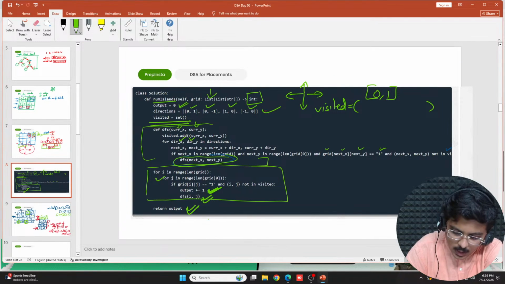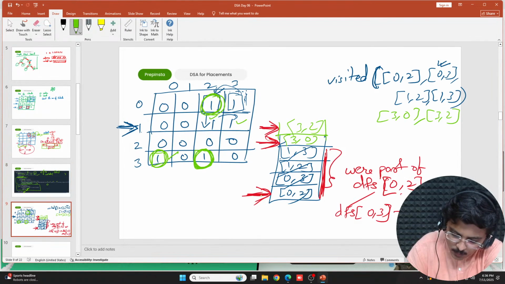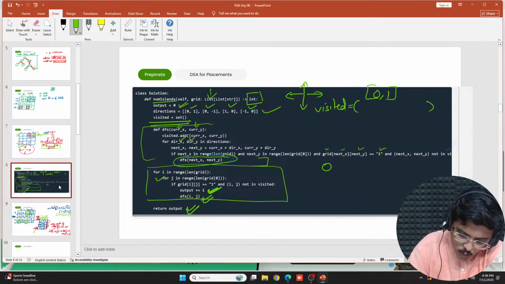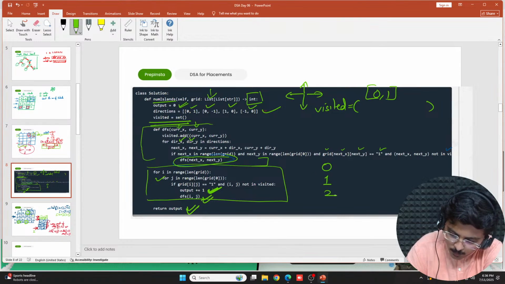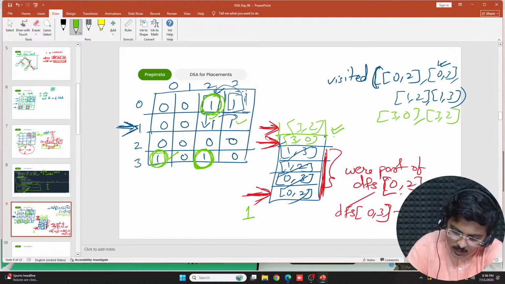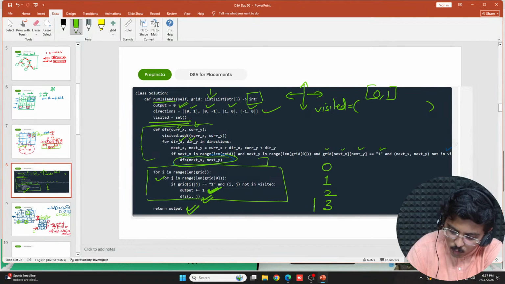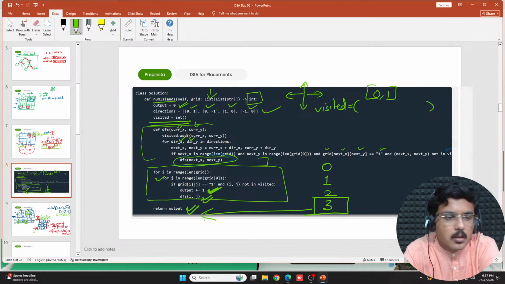At first, the output would be initially 0, then after visiting this particular node it would become 1, so I would make it 1. Then after visiting this it would become 2, I would make it 2, and then after visiting this it would become 3. So totally this will be the final result. This would be the final output which would be returned.